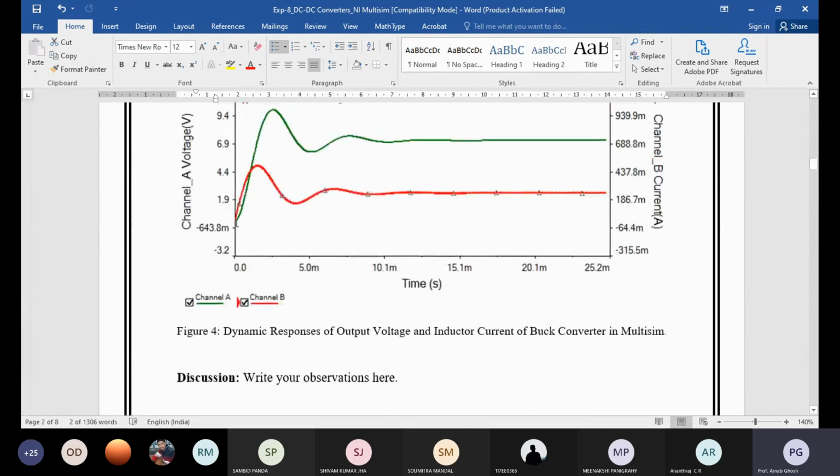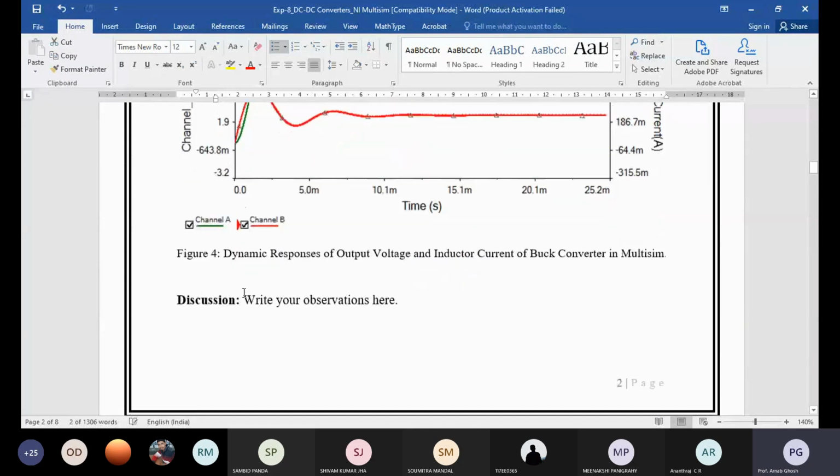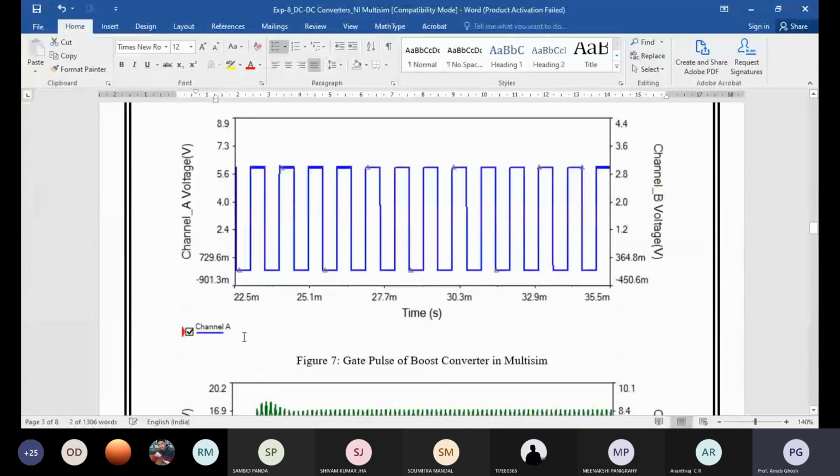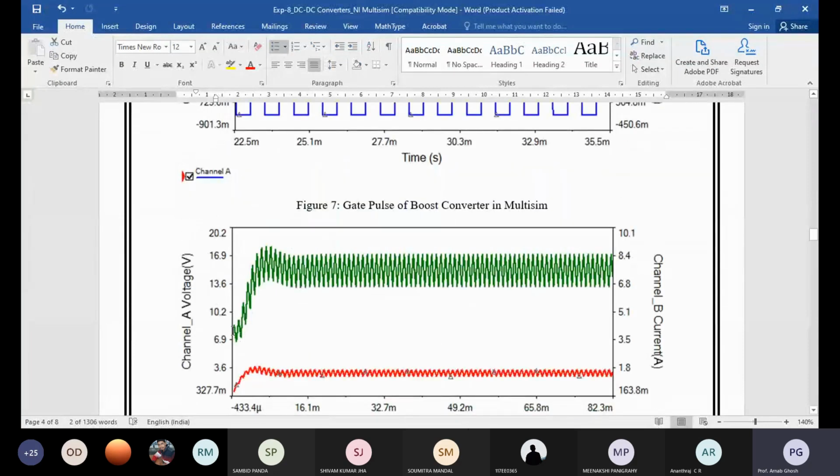Then we can go to the asymmetrical bridge converter. You can do it for the buck boost converter also. You know the structure of the buck boost converter, you can select the parameter values and simulate it, no problem. You can do it as your exercise. Then we are going to design the asymmetrical bridge.